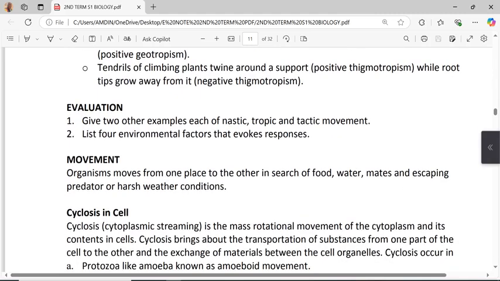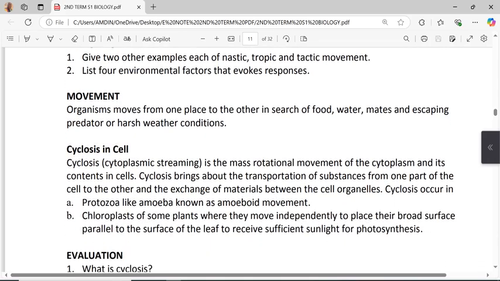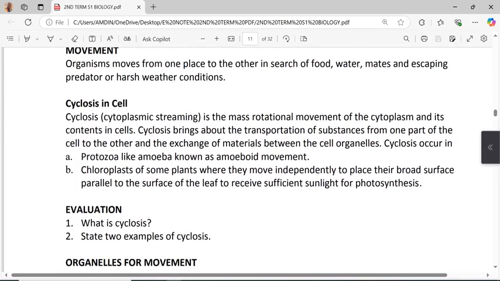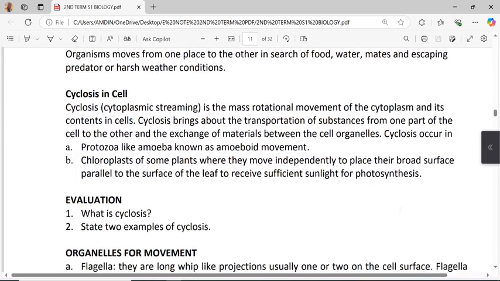Evaluation. You are to give two other examples each of nastic, tropic, and tactic movement. List four environmental factors that evoke responses. Now let's go to movement. Organisms move from one place to another in search of food, water, mates, and escaping predators or harsh weather conditions.